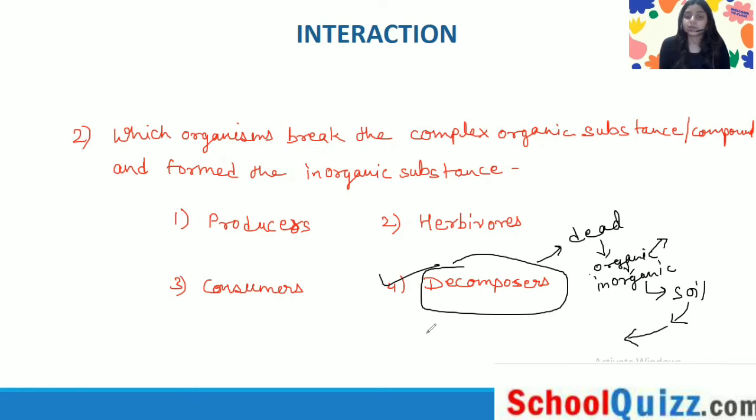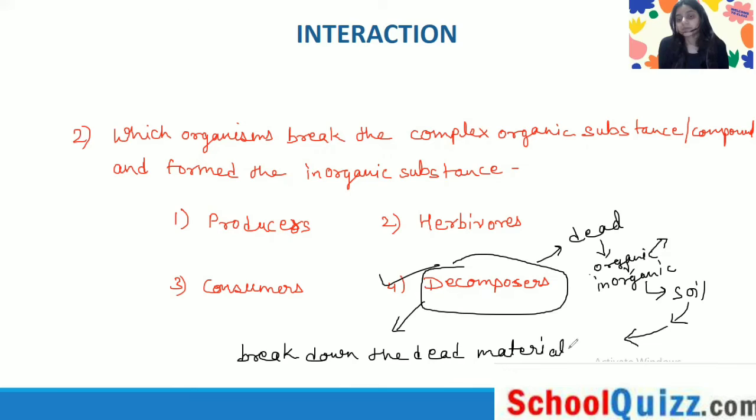So you can see how the decomposers break down the dead materials and turn them into nutrition, and this nutrition, basically the soil, will be used by the plants.